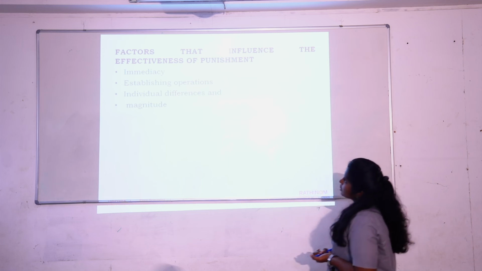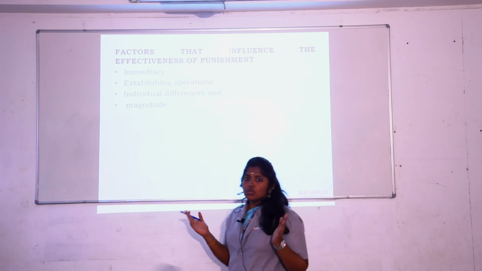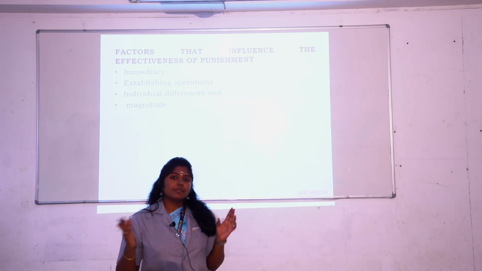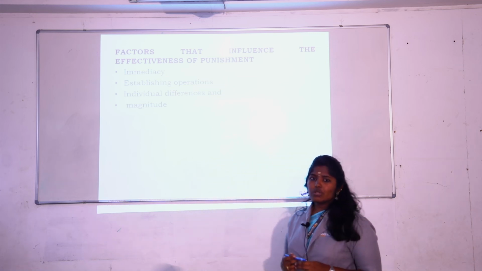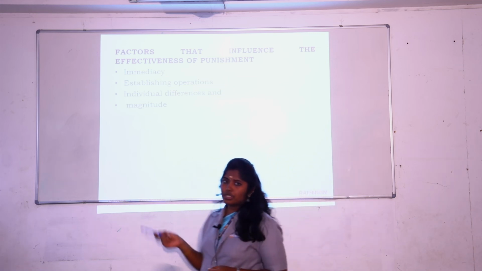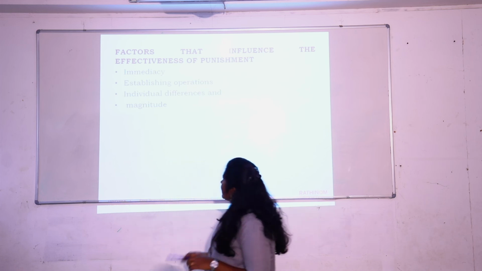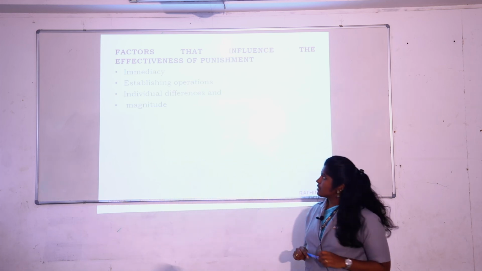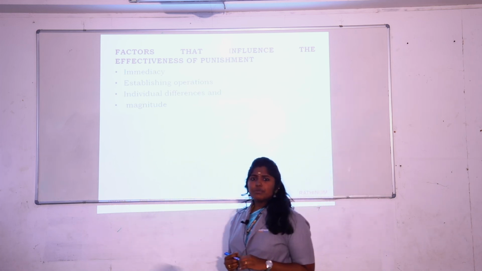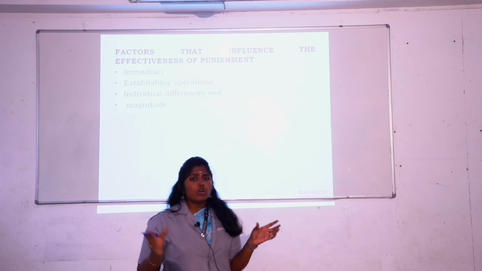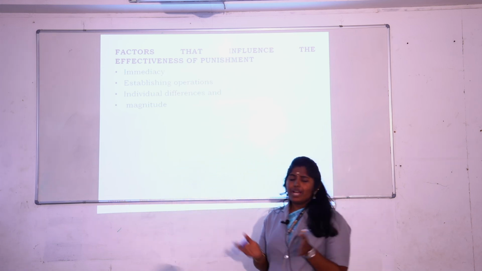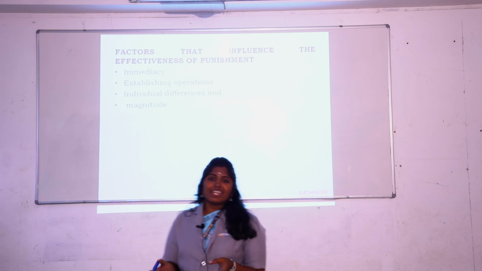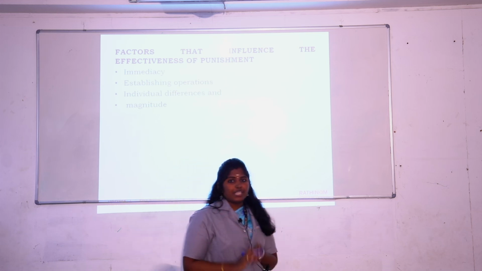The third is individual difference: individual to individual, the punishment acceptance may vary, so for that also you have to analyze the individual. The fourth is magnitude: you have to give the punishment at least for a certain period of time, a few weeks or a month. Then only you can see the weakening of the behavior.